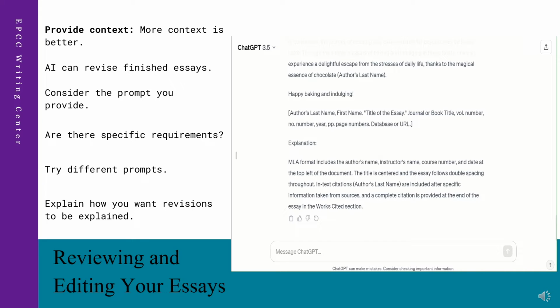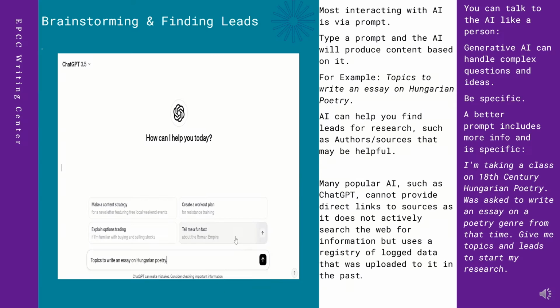Explain how revisions should be explained. For example, revise the in-text citations and write a list with all the mistakes found point by point, or explain the accuracy of the thesis. These prompts will give results that will be more useful in revisions.